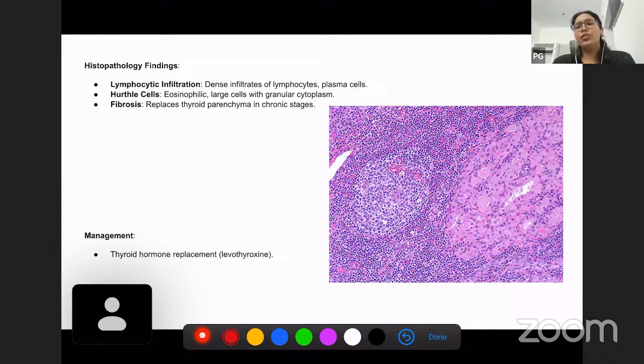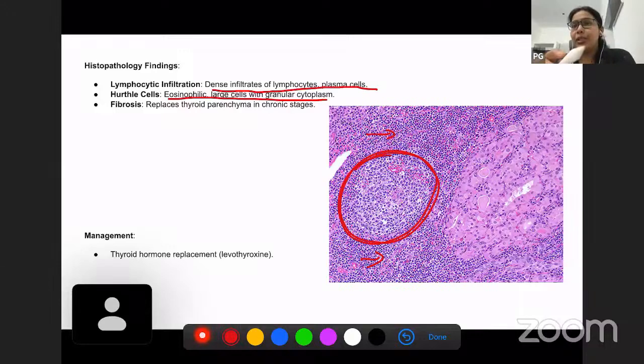So what will be the histologic findings in Hashimoto's thyroiditis? There are dense infiltrates of lymphocytes and plasma cells. It can also form a lymphoid follicle-like appearance. Hurthle cells can be seen here. Hurthle cells are nothing but thyroid follicle cells which have become more eosinophilic in appearance.